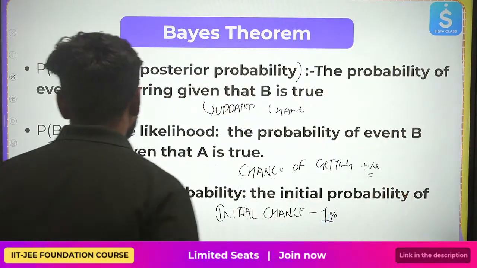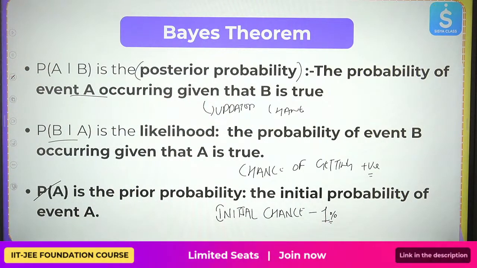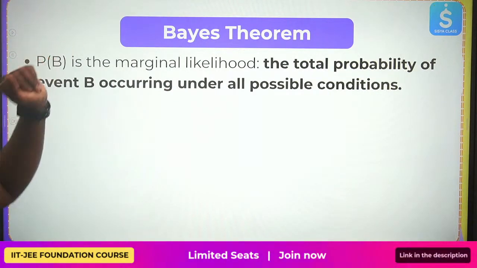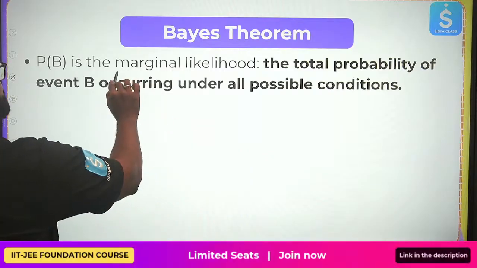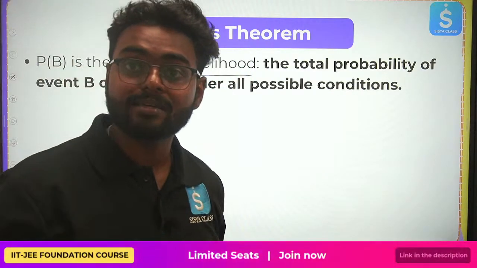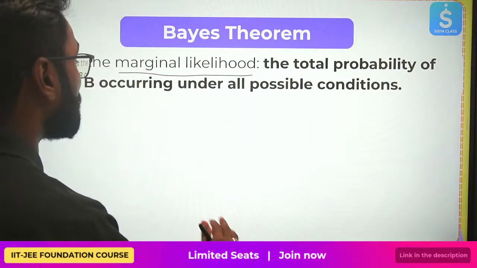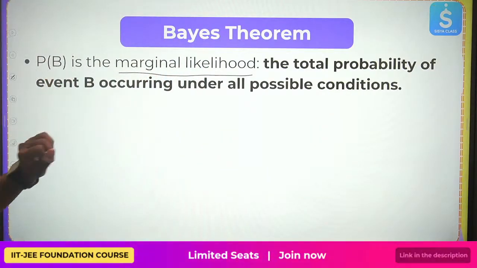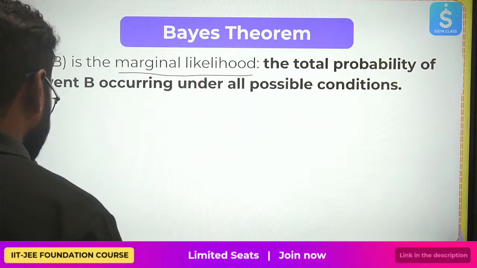Okay. Now, there is one more, the last one, that is P of B. It is your marginal likelihood. What does this talk about? It is the total probability of the event B occurring under all conditions.